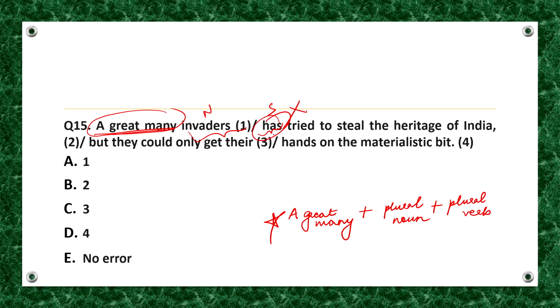Therefore, replace has with have. Hence, clearly option B is our answer. The correct sentence should be: a great many invaders have tried to steal the heritage of India, but they could only get their hands on the materialistic bit.